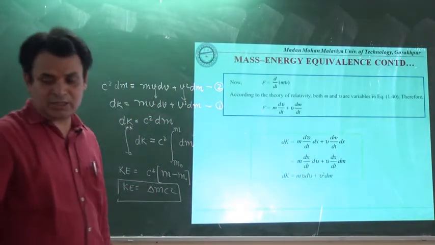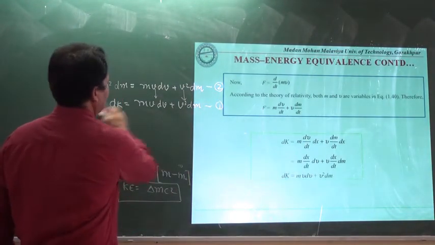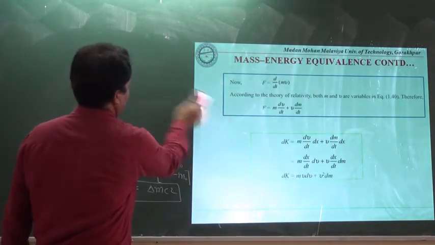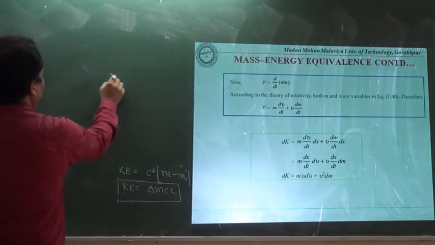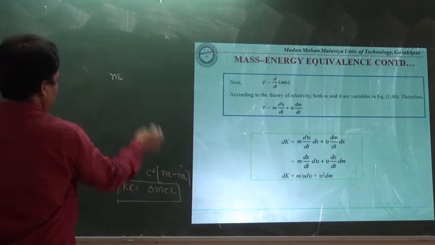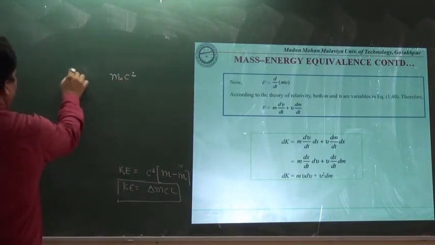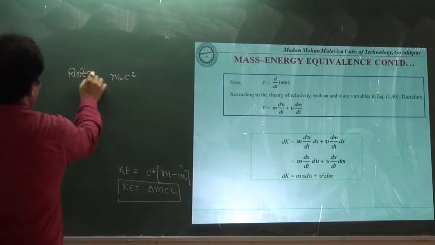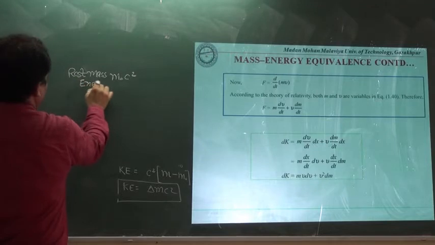Here we have the rest mass energy, meaning the energy of the particle due to its rest mass, which is equal to m0 c square. This is known as the rest mass energy.